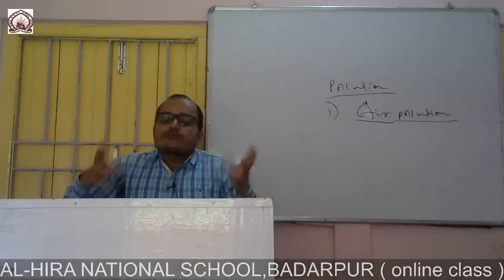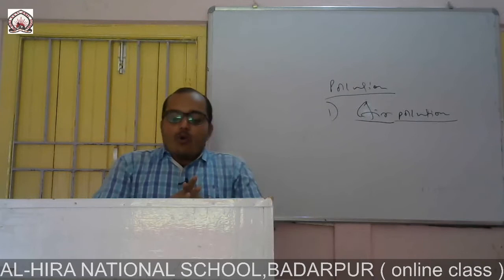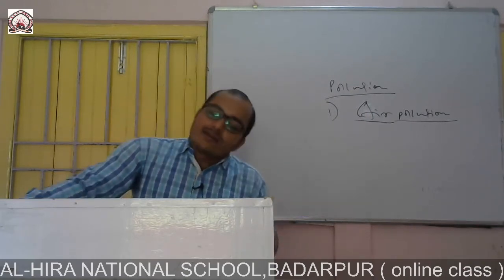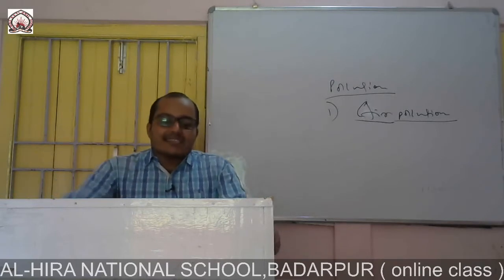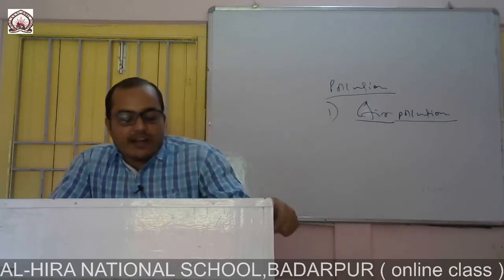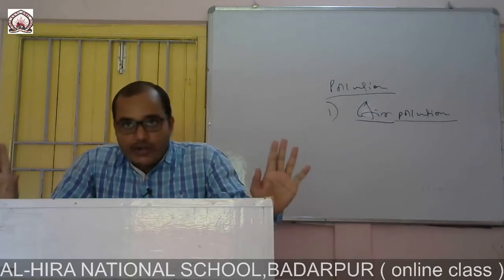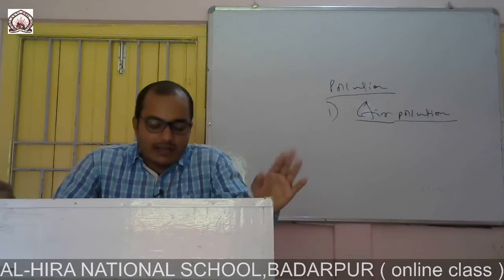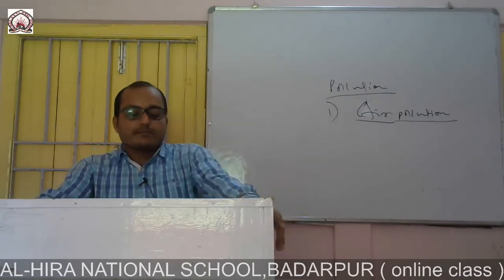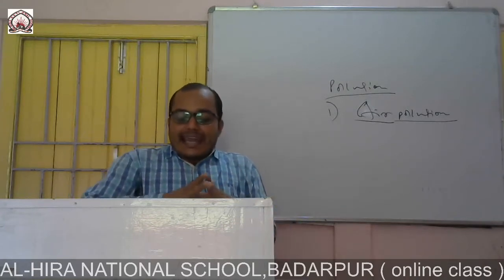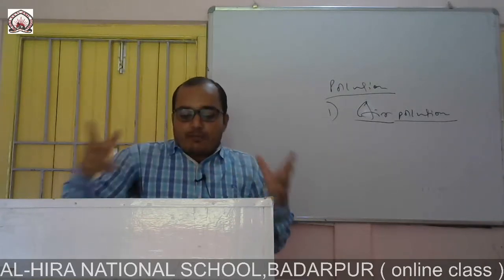Now, the atmosphere is mainly composed of gaseous substances. Now, these gases include nitrogen, oxygen, argon, carbon dioxide. These are important. In the atmosphere we get all of these. Now, all these gases maintain a very definite proportion.